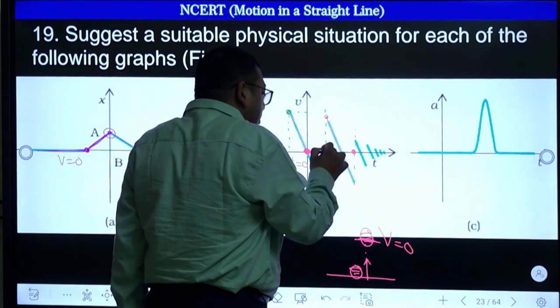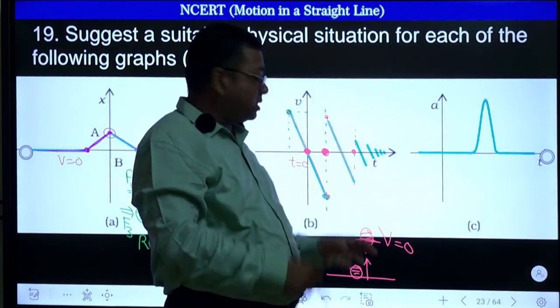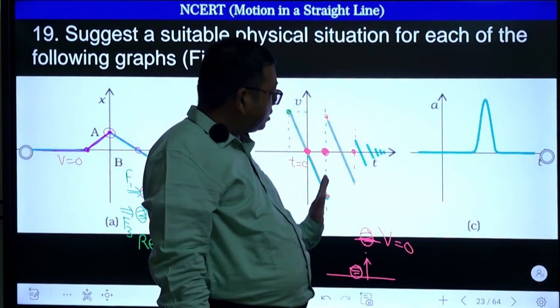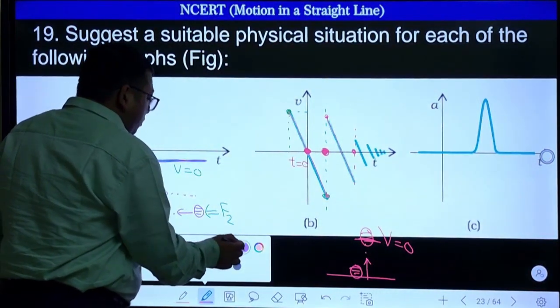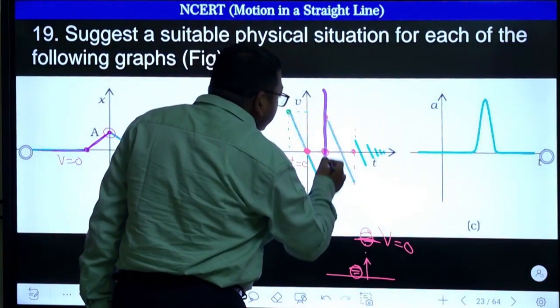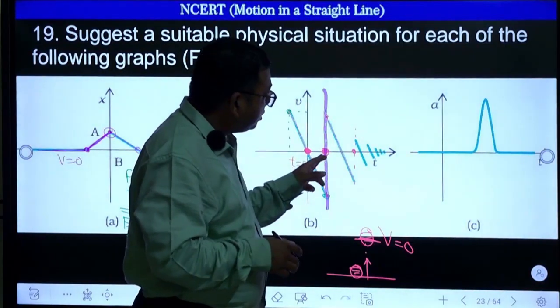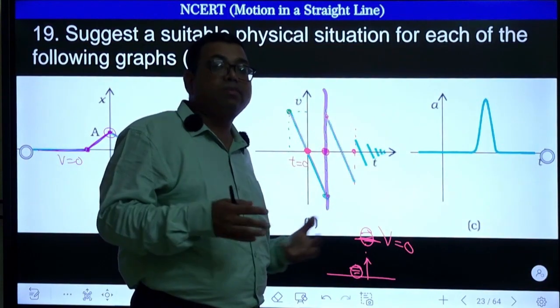Now here the collision has happened. So wherever collision happens, velocity suddenly changes. Or you should know that there is a slope. If you try to draw it, it is an infinite slope, because slope means what? Tan theta. If you try to draw this tan theta, tan 90 degree will become infinity. So at this point collision is happening, which is for a very small interval, with a very large amount of force.